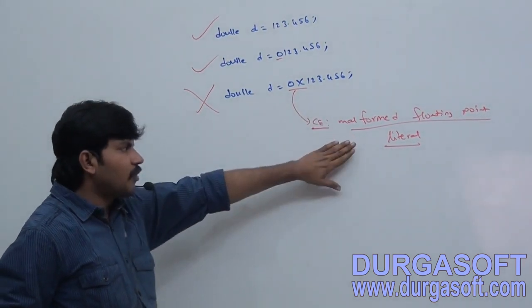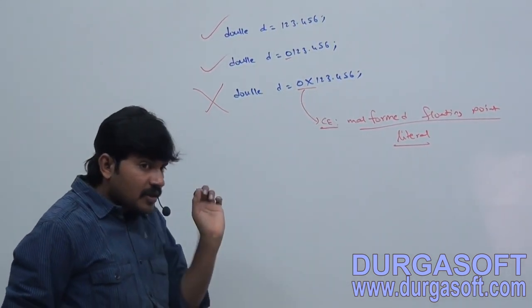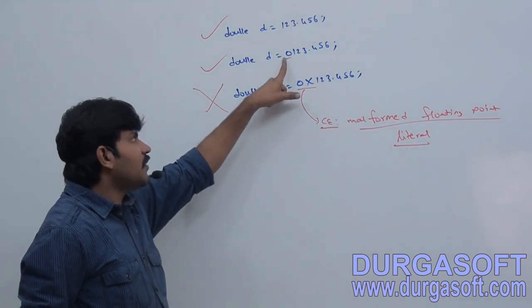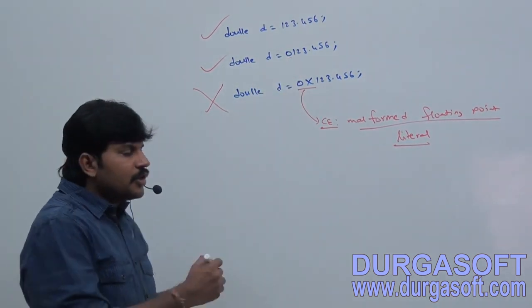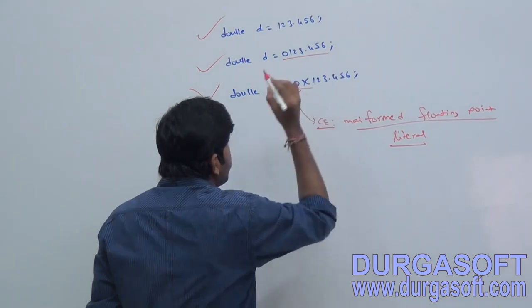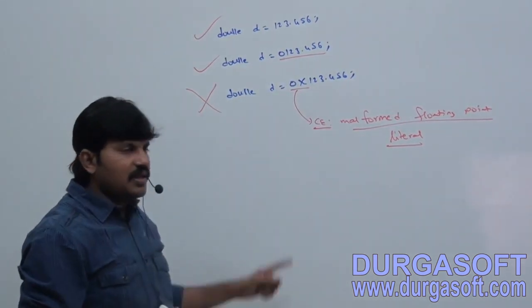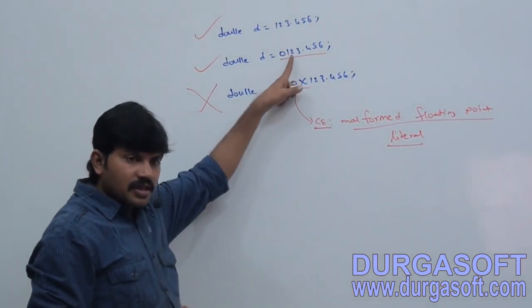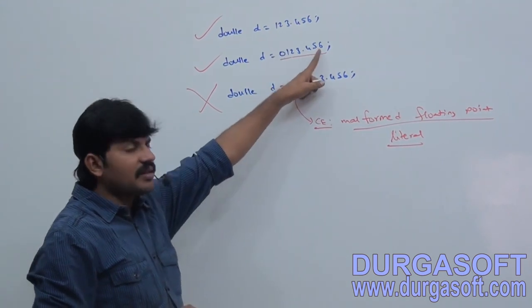Now my question is, why is the second one valid? Because even though we added 0, it is treated as decimal only. It is a decimal value, not octal.